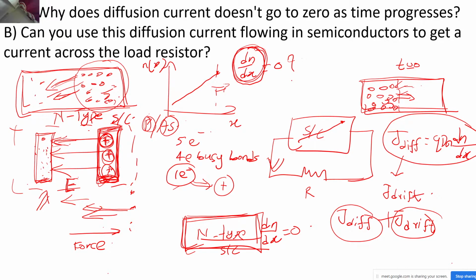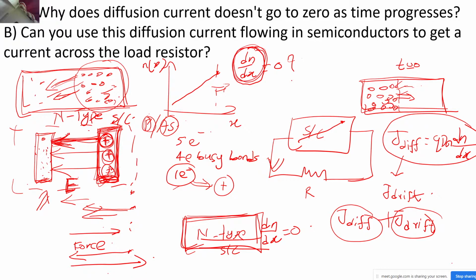Since we got some field, as the electrons started to move to the left, we had a local separation of charge densities which created a field. That is the drift field. When the electrons move from right to left, the diffusion field should have been in the right hand direction, but the field that we got here is in the left hand direction. So it is opposing our diffusion field's direction, correct?